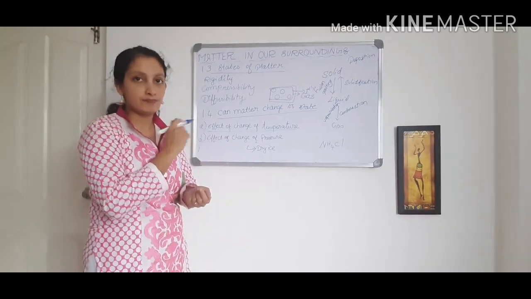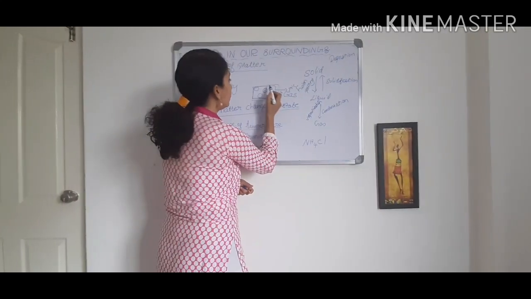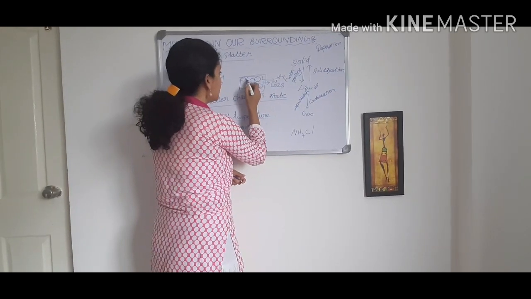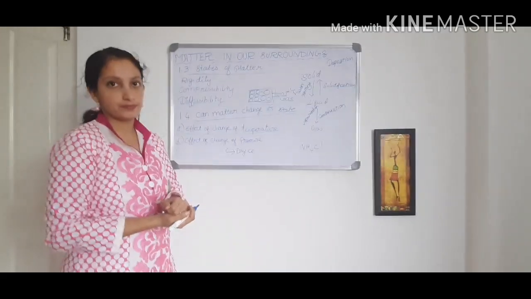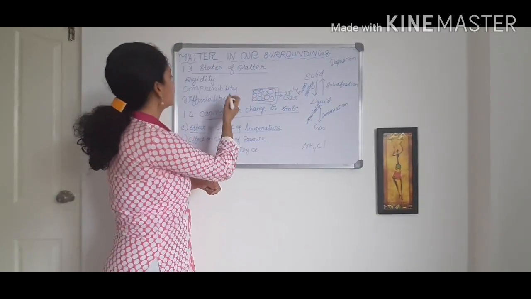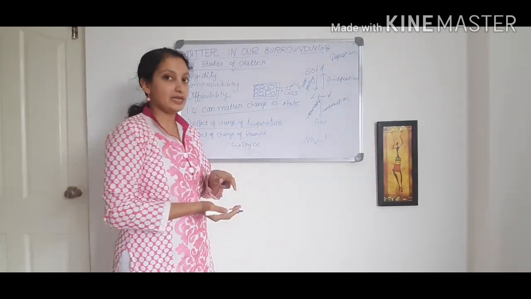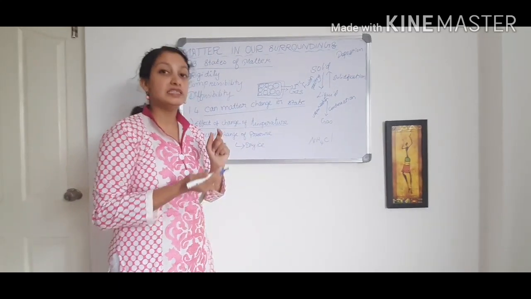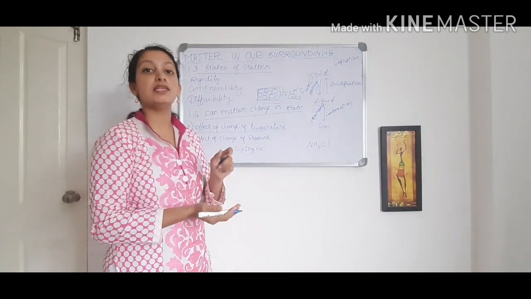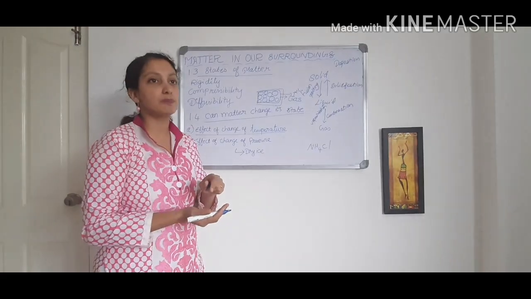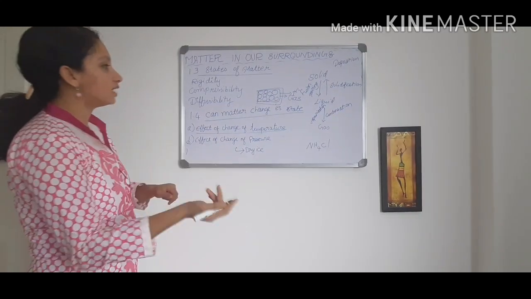So what happens there? The second layer contains the particles which go and occupy these spaces which are left between the first layer of particles. Right? So this is called compressibility. You are able to compress. This compression happens mainly for liquid and gas particles which contain more intermolecular space. You are not able to compress any solid because there is no space between the particles. So for this compression, I can give two examples.